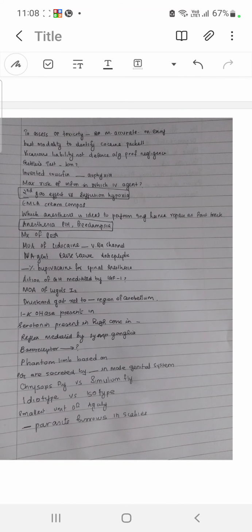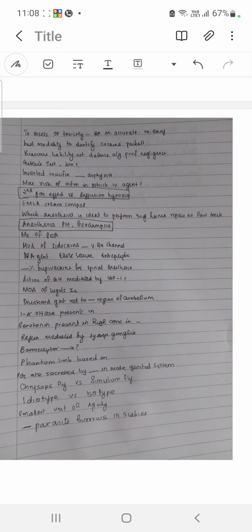Both are related to nitrous oxide, but one is during induction. Second gas effect is during induction along with the inhalational agents; diffusion hypoxia is during recovery. EMLA cream, the composition is how much? Both are equal, 2.5%, lidocaine and prilocaine. Which anesthesia is ideal to perform inguinal hernia as fast track? Infiltrative anesthesia. Anesthesia in PIH is spinal, in preeclampsia, epidural. Pulseless electrical activity: give CPR and epinephrine.